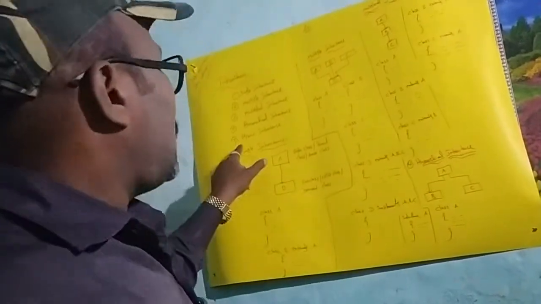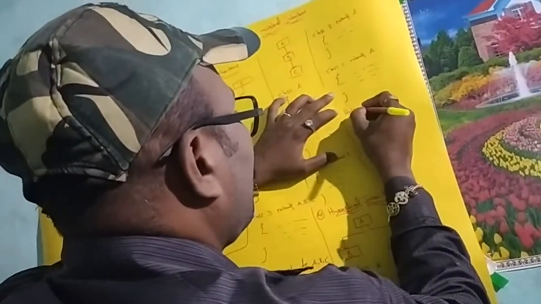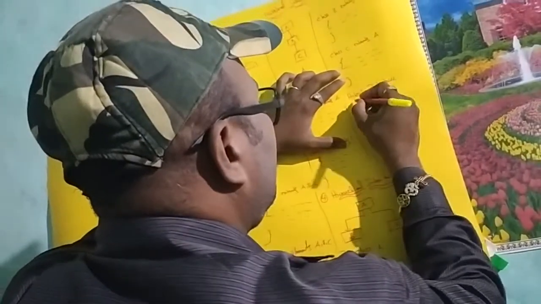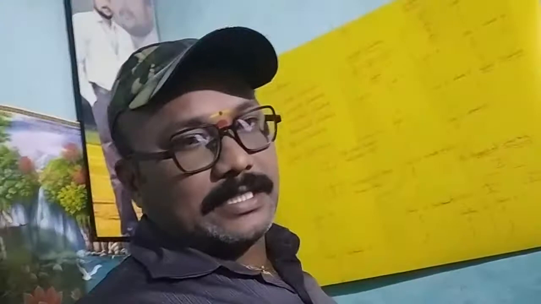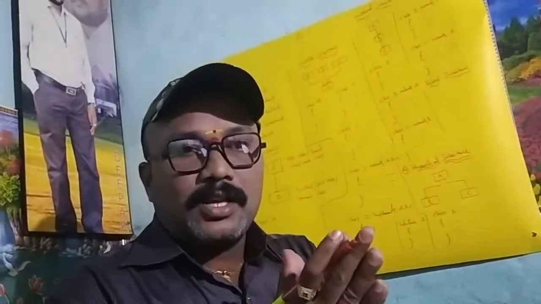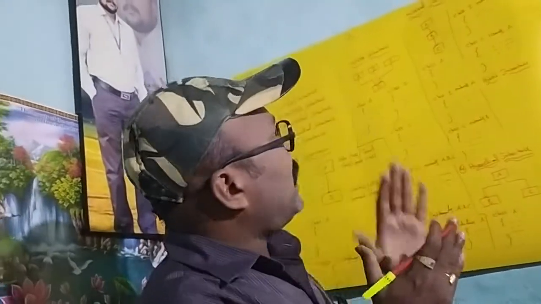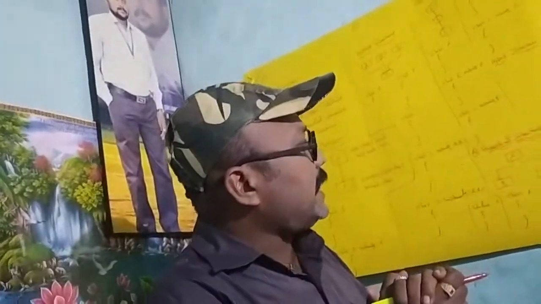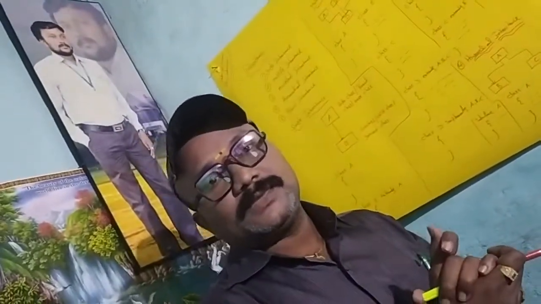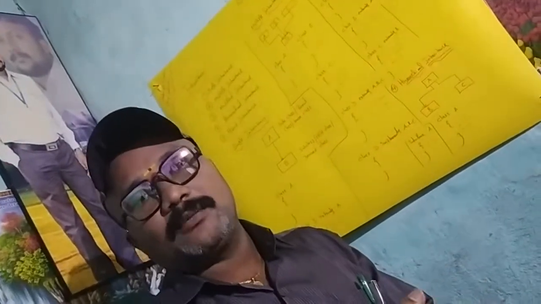Then next one is hybrid inheritance. Hybrid inheritance means it is the combination of multiple and hierarchical inheritance. Any combination of hierarchical and any other. All of you understand? It is the combination of hierarchical and any other, that is multilevel or multiple or whatever.